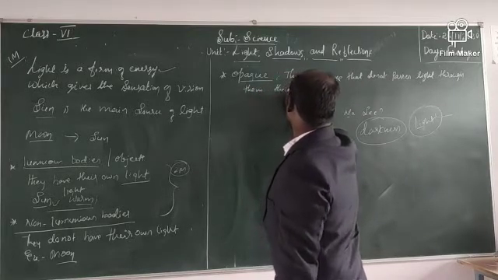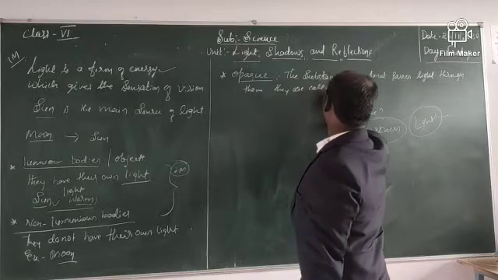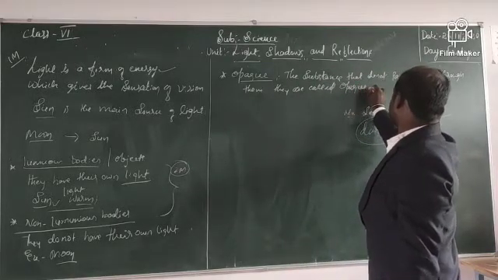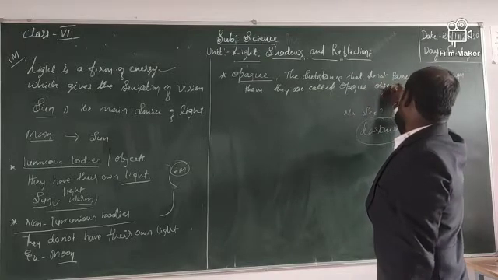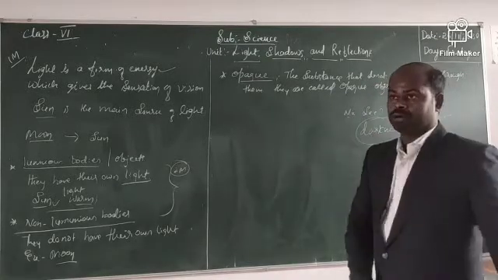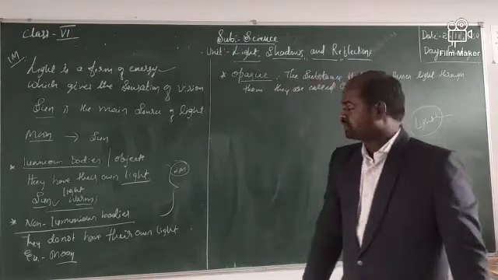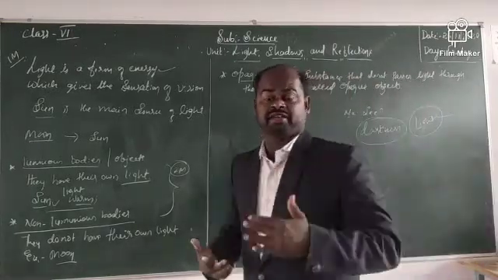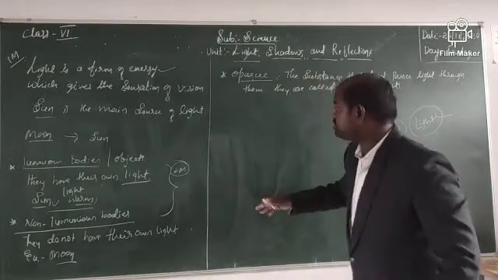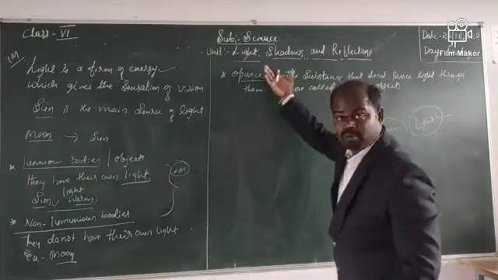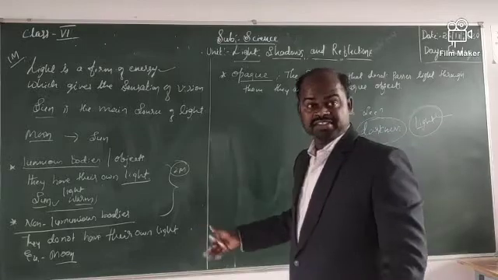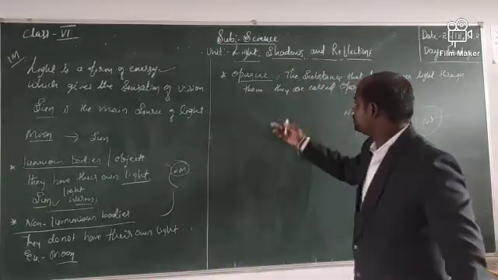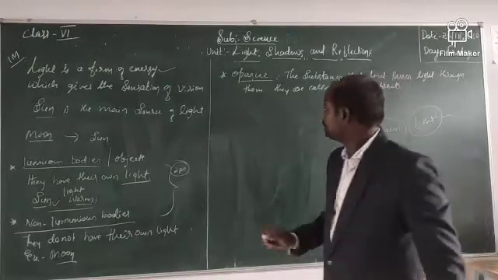They are said to be, or they are called, opaque objects or opaque substances. Got it, children? Opaque means we cannot see what is there behind that. For example, we cannot see what is there behind this board. We cannot see what is there behind this wall. Okay? Did you understand? This is what? Opaque.